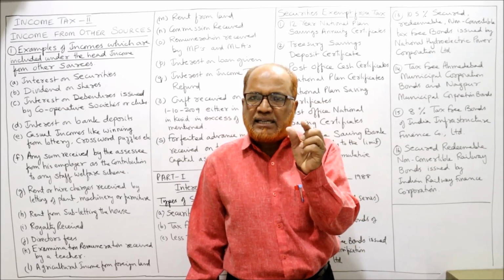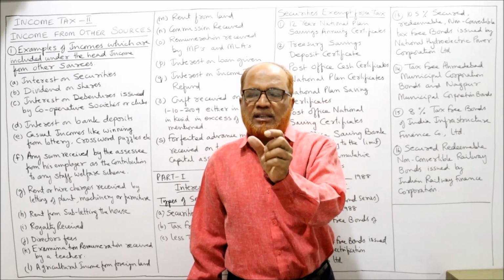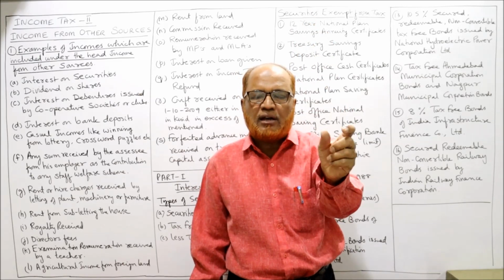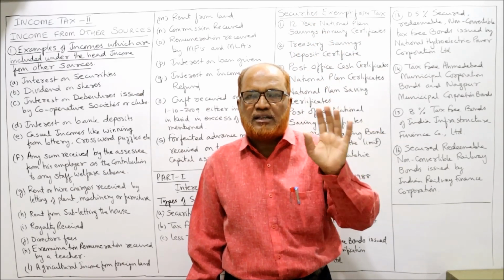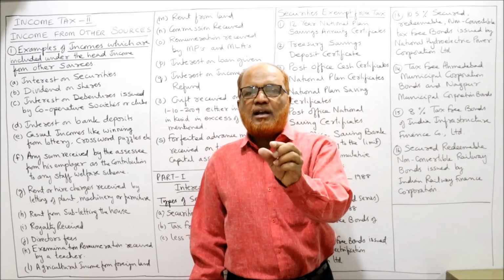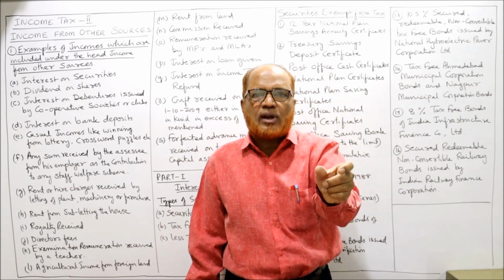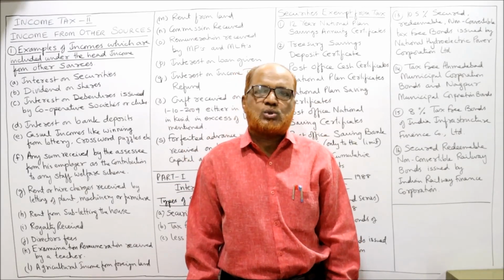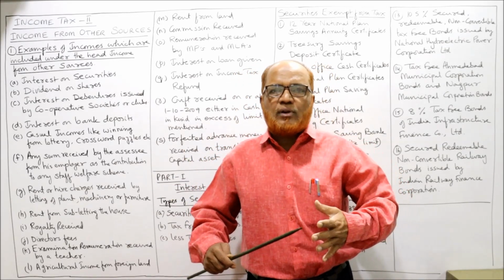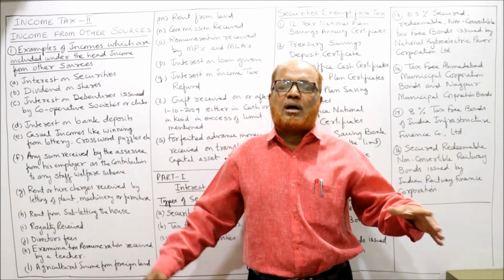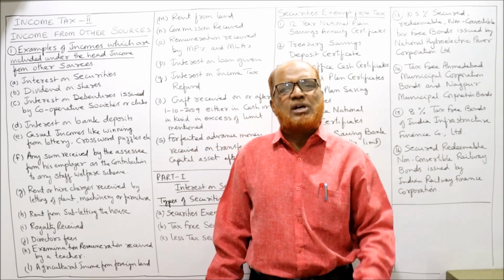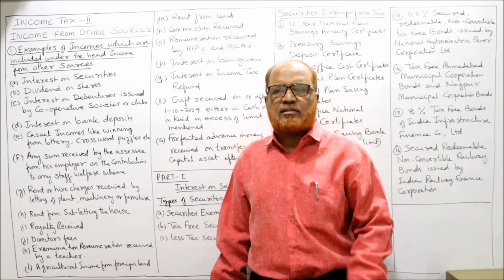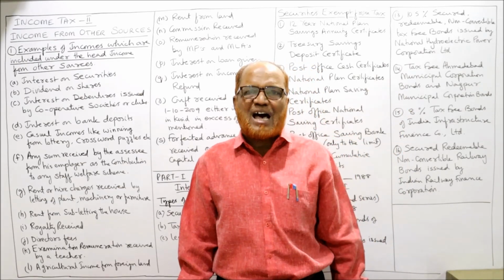So like this, we have to apply the test whether the income is fitting in any one of the four heads or not. If it is fitting, well and good, it will be taxable in that specific head. If an income does not fall in the first four heads, definitely it will be taxable under the head income from other sources. So we cannot give a complete list of all the incomes which fall under income from other sources. Any income which does not fall in the first four will be put to tax. But here we can give a few examples.